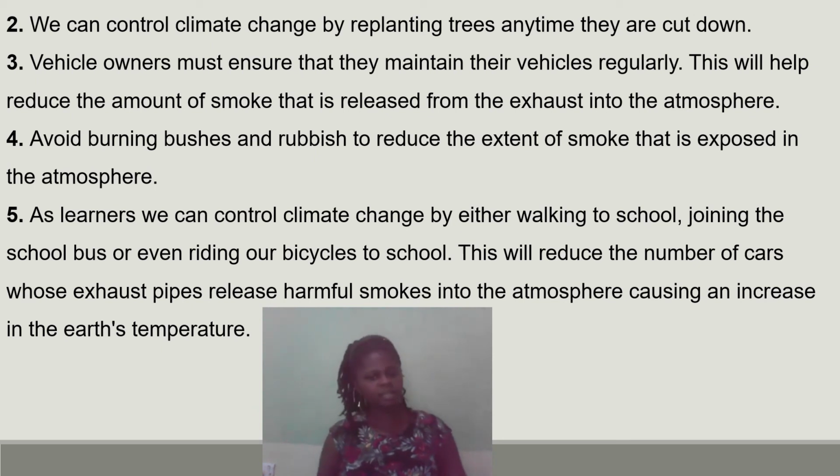And as learners, we can control climate change by either walking to school, joining the school bus, or even riding our bicycles to school. Okay, this will reduce the number of cars whose exhaust pipe release harmful smoke into the atmosphere, causing an increase in the Earth's temperature. Okay, so now you know what you can also do to prevent climate change. Are you willing to do it or not?